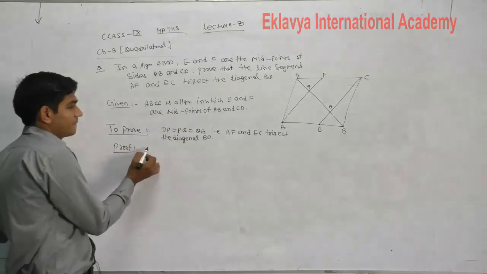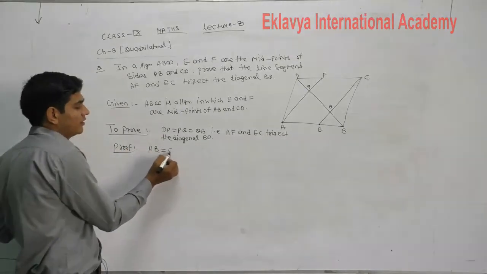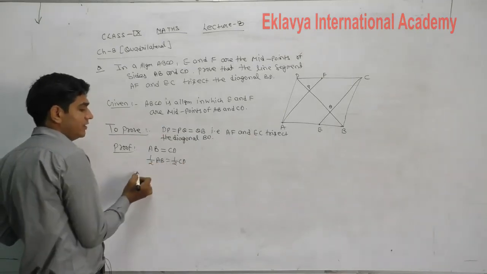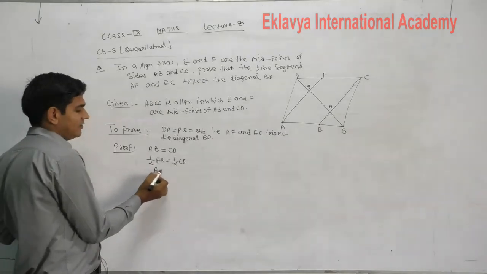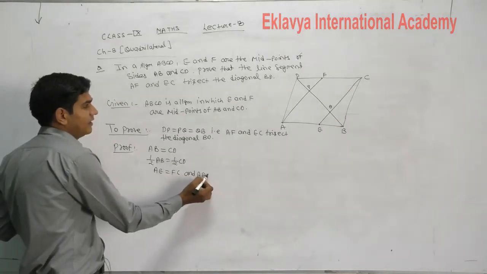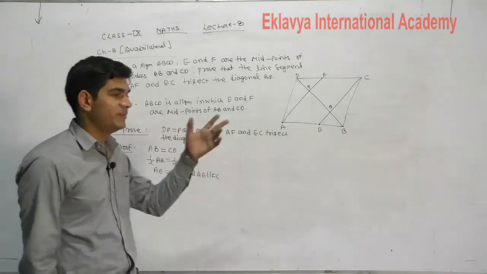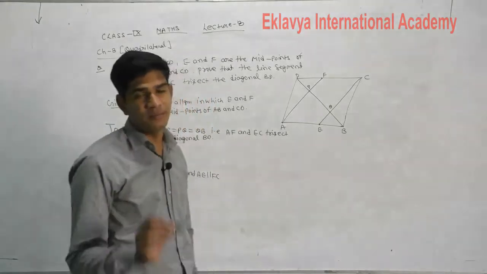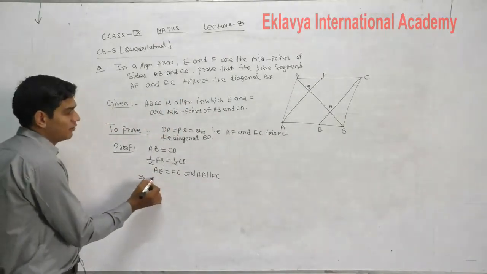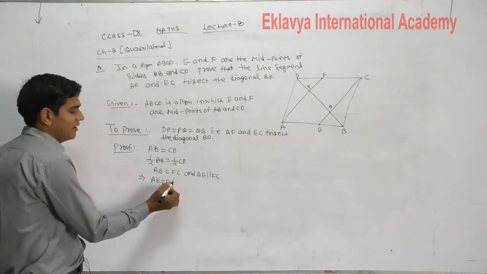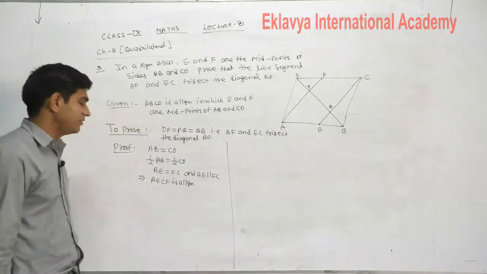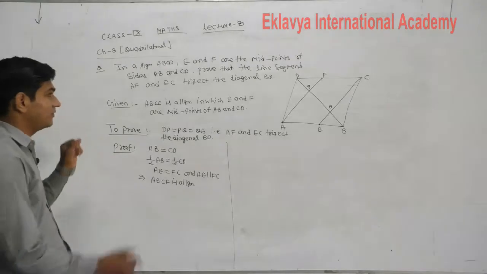First of all, AB is equal to CD. Half of AB is equal to half of CD. Now half of AB is AE, half of CD is FC, and AE is also parallel to FC or not? Because ABCD is a parallelogram, and we know in a parallelogram opposite sides are parallel. So from that we conclude here, AECF is a parallelogram. आपने क्या प्रूफ कर दिया स्टूडेंट्स? AECF is a parallelogram. Now after that we will take triangle.